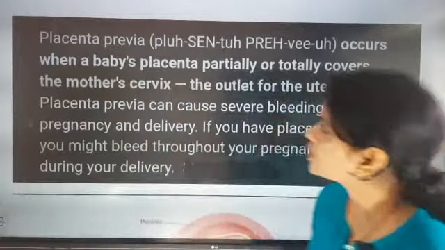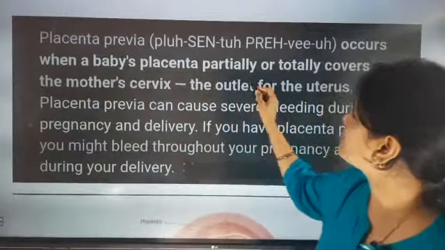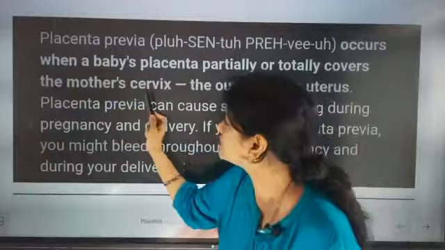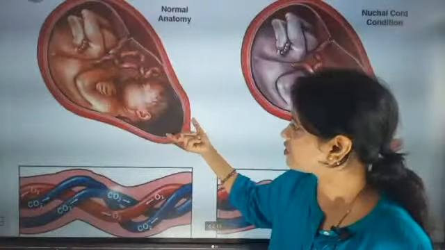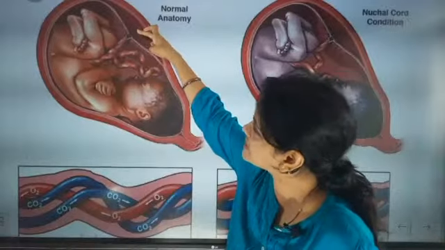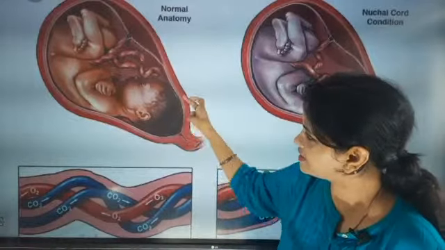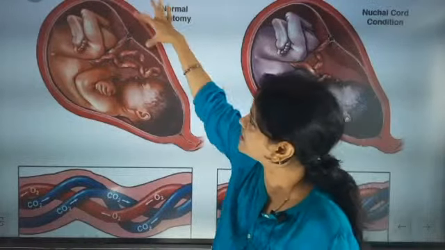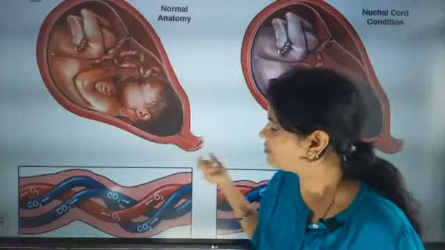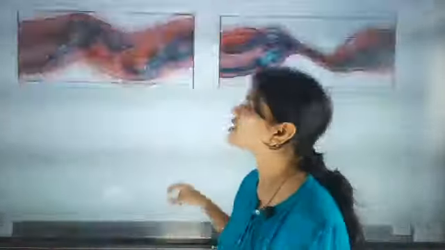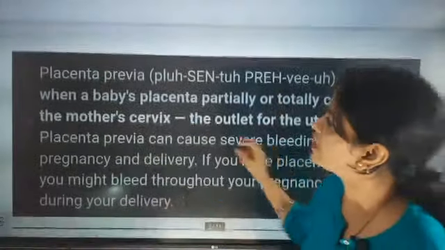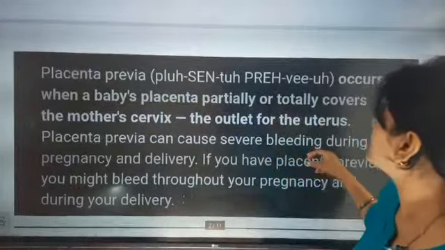So that is when a baby's placenta partially or totally covers the mother's cervix. Now you can see here the mother's cervix is not covered, but when the placenta is connected in this region, then how will the baby come out? How will the baby come out? So it may lead to bleeding. This is the condition I am going to say. So this is called placenta previa.